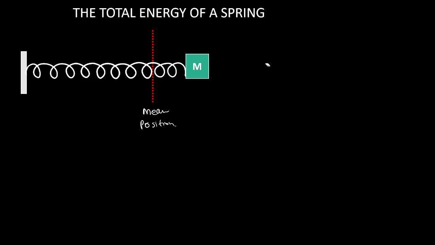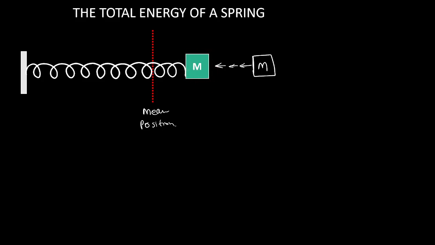Initially the mass was at some distance away from the mean position, say maybe here. It is moving continuously backward, and this is the temporary position of the body. Initially it was under stretched condition. M is released.